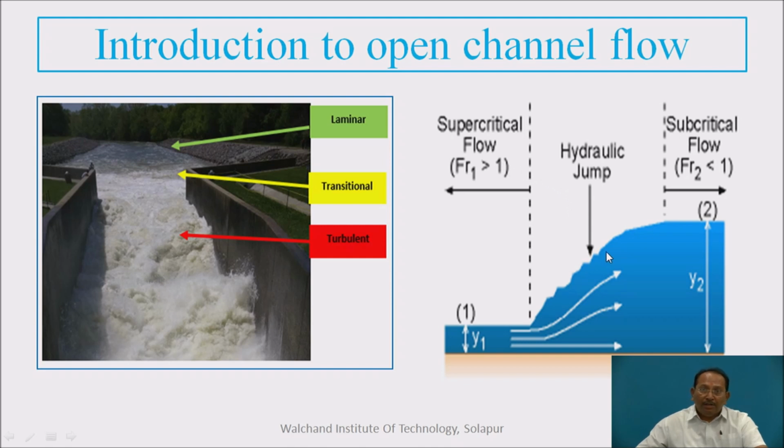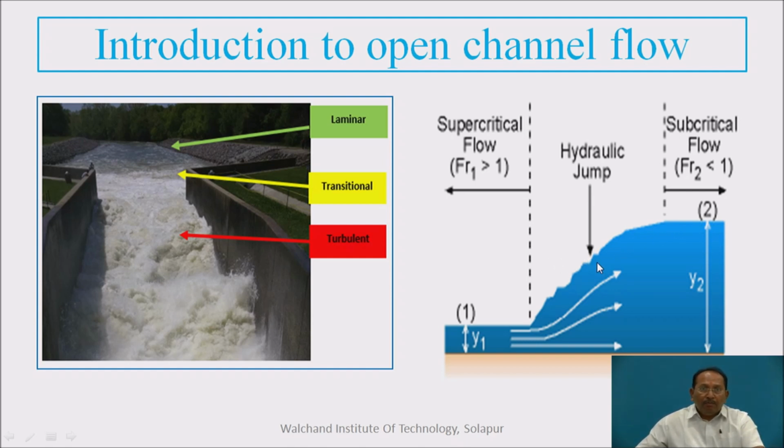And here the hydraulic jump occurs. I will give you a brief introduction of hydraulic jump also. And here the subcritical flow, when the Froude's number changes, is less than the supercritical flow's Froude's number.